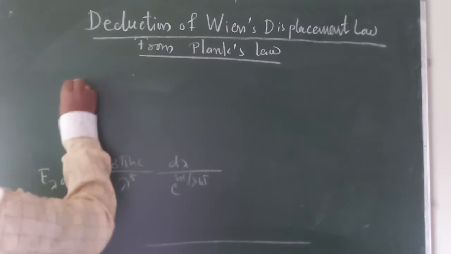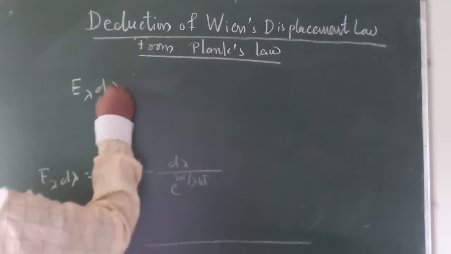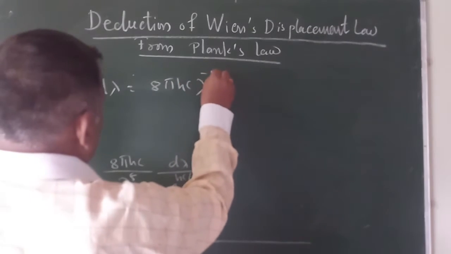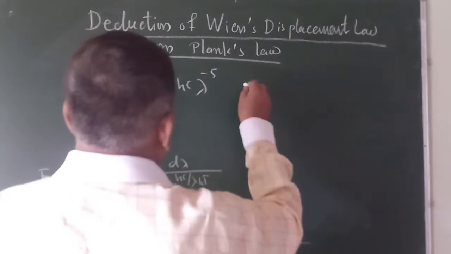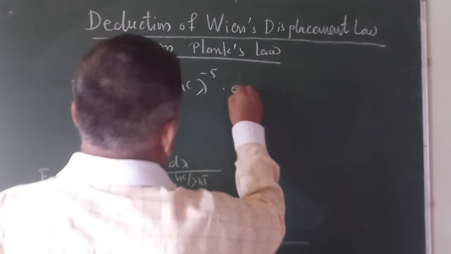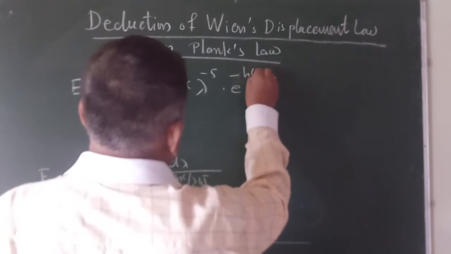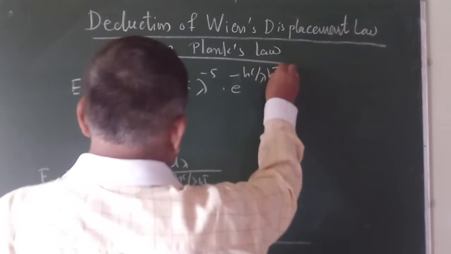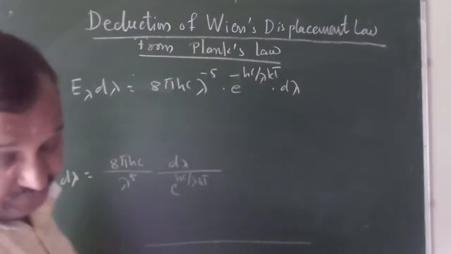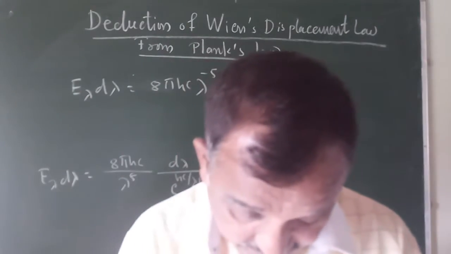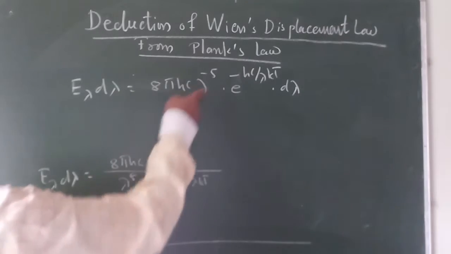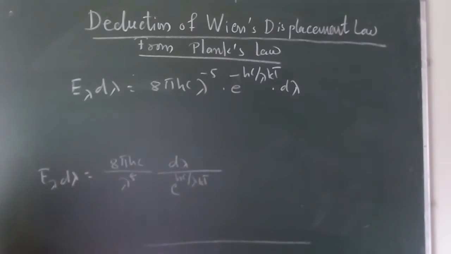So we can see that E lambda d lambda equal to 8 pi hc lambda raised to minus 5 d lambda, into e raised to minus hc upon lambda kT into d lambda. This is the constant quantity.